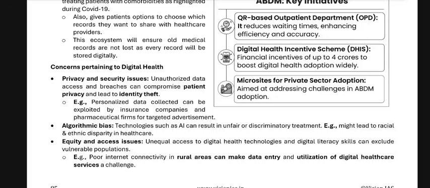Algorithmic bias: technologies such as AI can result in unfair or discriminatory treatment. For example, it might lead to racial and ethnic disparity. Healthcare equity and access issues: unequal access to digital health technology and digital literacy skills can exclude some populations. For example, poor internet connectivity in rural areas can make data entry and utilization of digital healthcare services challenging.